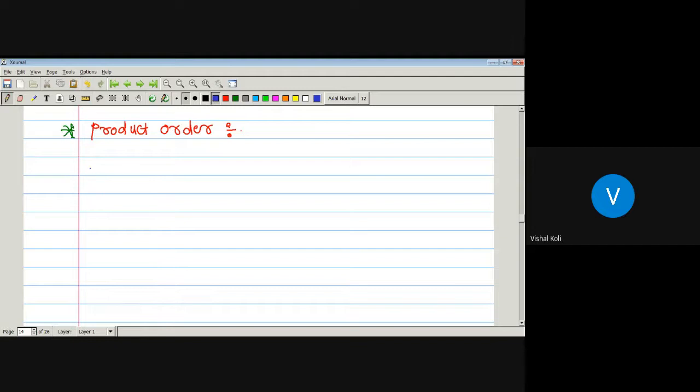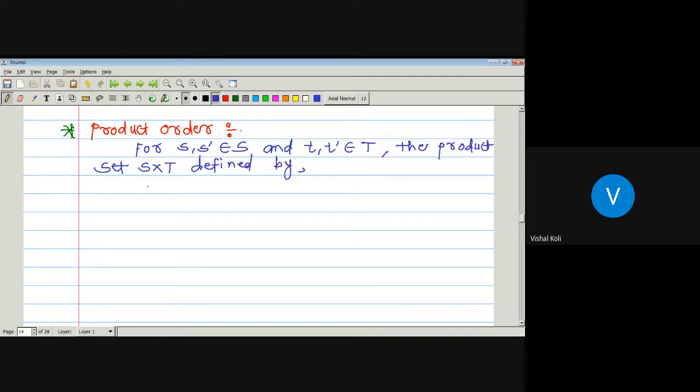Okay, for any two elements small s and s dash which are belonging to set S and elements t and t dash which are belonging to set T, the product set, that is the Cartesian product of two sets, S cross T, is defined by the ordered pair (s, t) precedes (s dash, t dash).